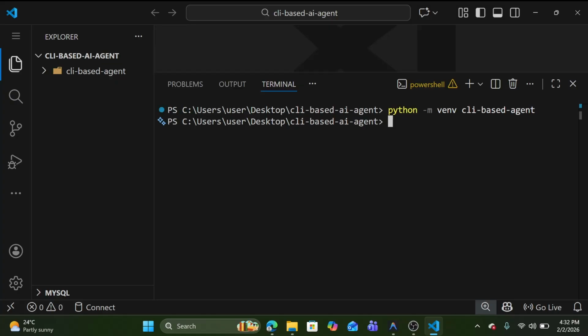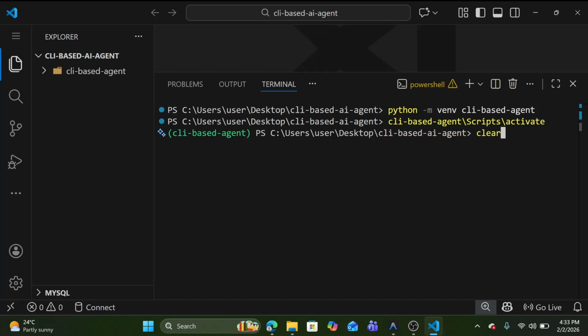We need to activate it, so for that we write CLI based agent, scripts slash activate. Now I am inside the virtual environment.